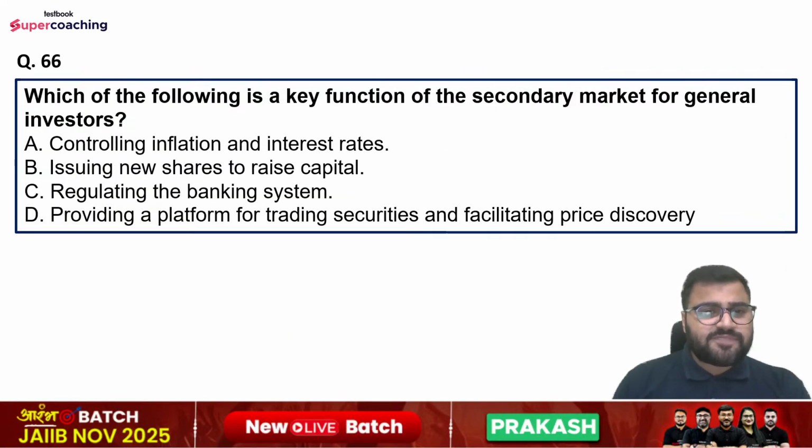Question number 66. Which of the following is a key function of the secondary market for general investors? Options are controlling inflation and interest rates, issuing new shares to raise capital, regulating the banking system, providing a platform for trading securities, and facilitating price discovery. Tell me.